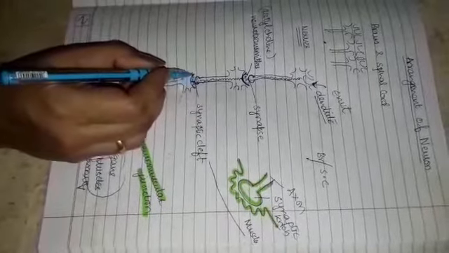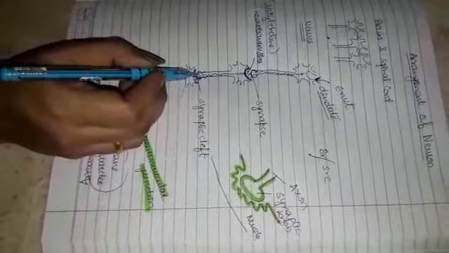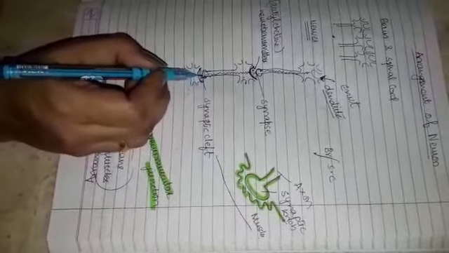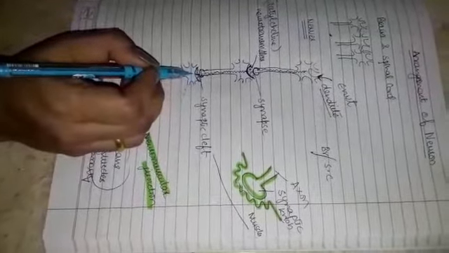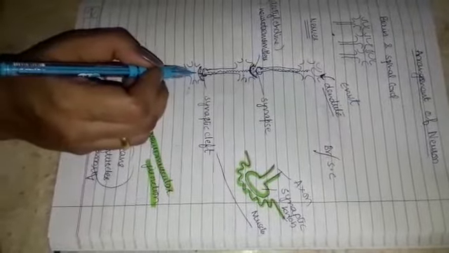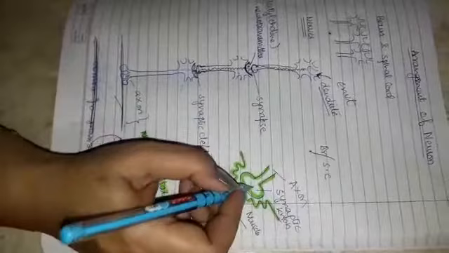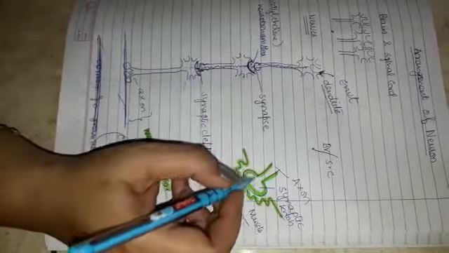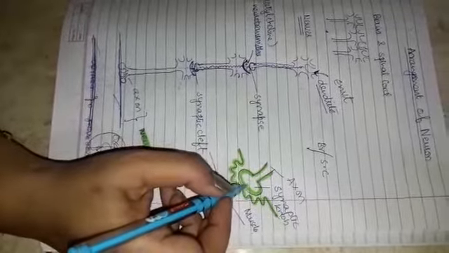This neurotransmitter, mainly acetylcholine, will bind to the surface of the next neuron. It will again generate an impulse, and ultimately it reaches the organ or the muscle. When the neurotransmitter arrives there, it will lead to muscle contraction.